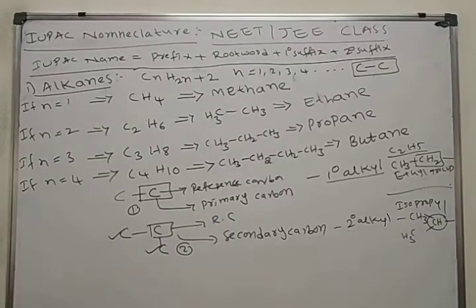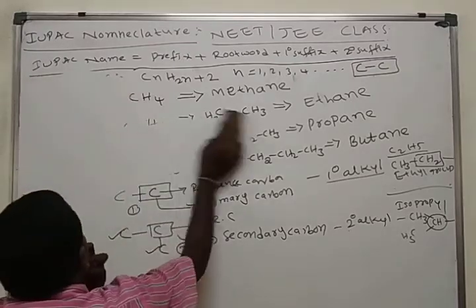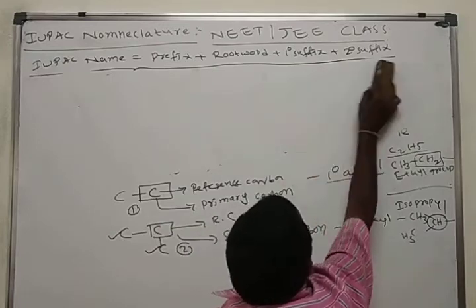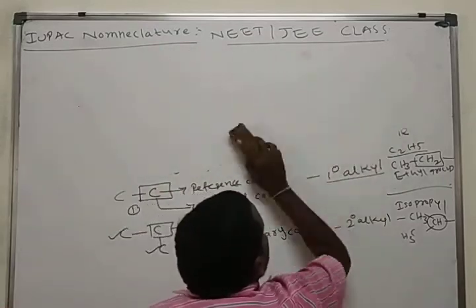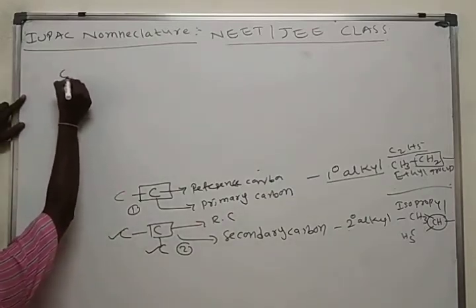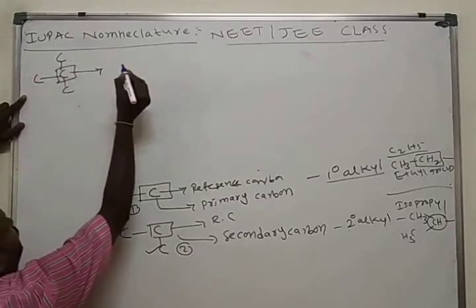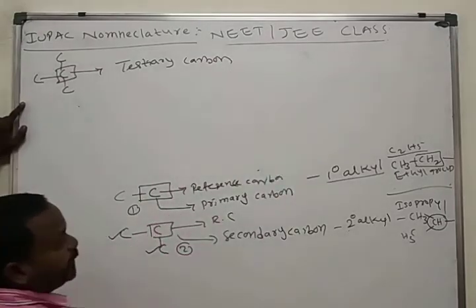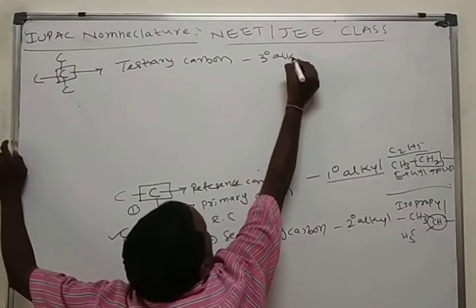In continuation, if the reference carbon is attached to three carbon atoms, this carbon we call tertiary carbon, and tertiary alkyl group.